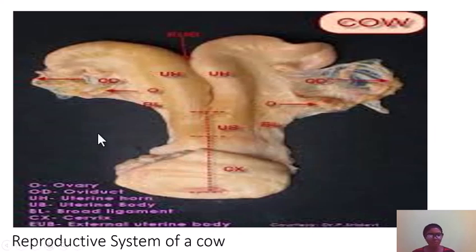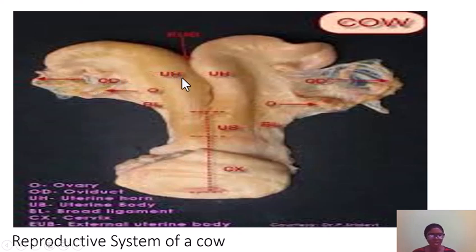Now, here we have the ovary. This is just like when a cow is slaughtered and you remove the ovary as it is. So let's quickly study it together. We have the ovary here. This is the site of the ovary. Now we have the oviducts. This is the site of the oviduct, or we call it the fallopian tube.